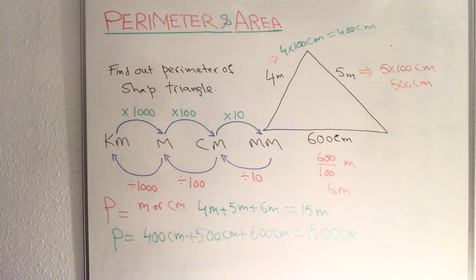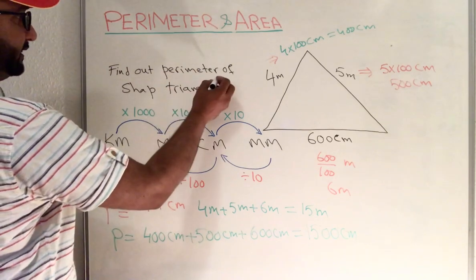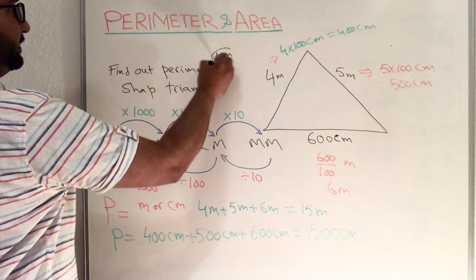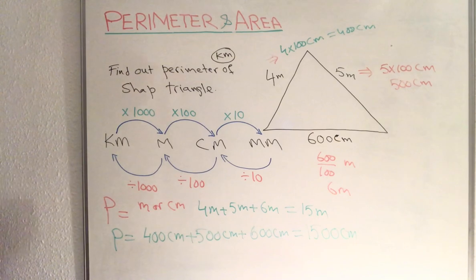If they ask you to find the same one in kilometers, if they say find your answer in kilometers, so the unit for the perimeter should be km. How can you convert to km?